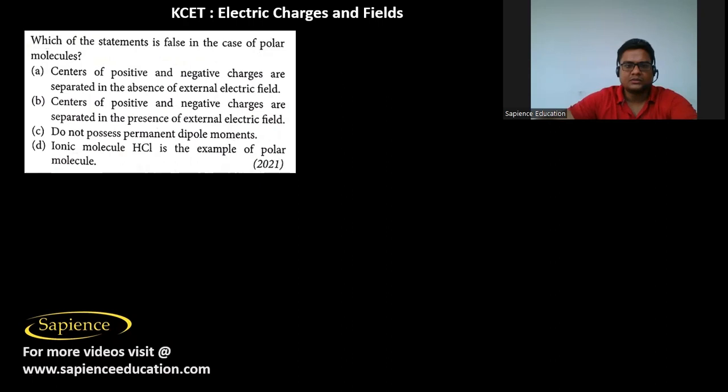Here it has been asked which of the statements is false in the case of polar molecules. Centers of positive and negative charges are separated in the absence of external electric field. Centers of positive and negative charges are separated in the presence of external electric field.